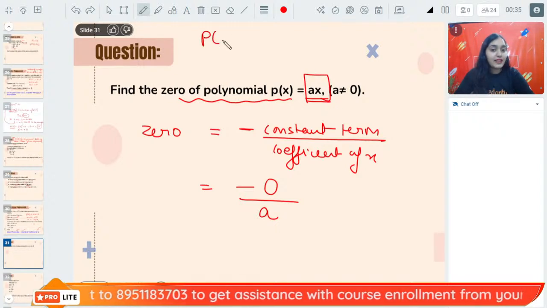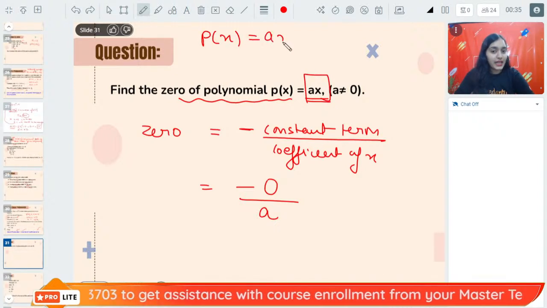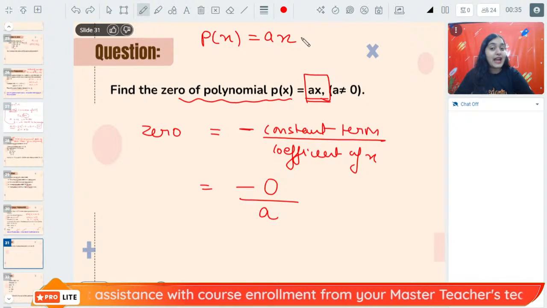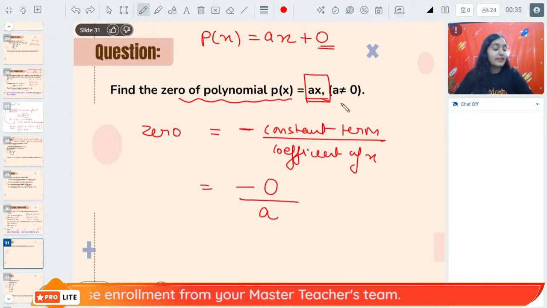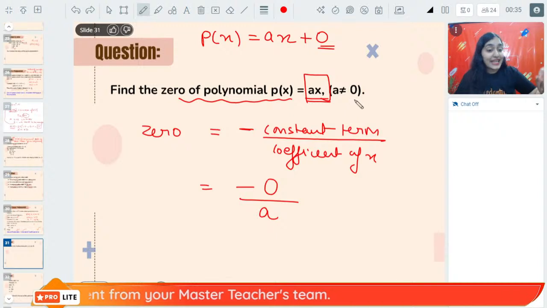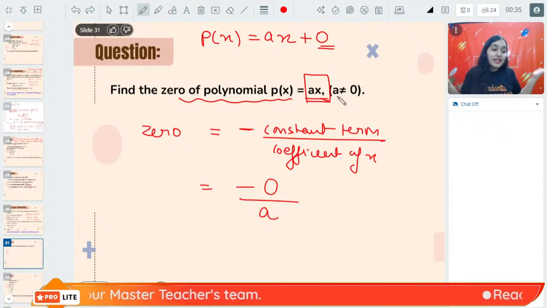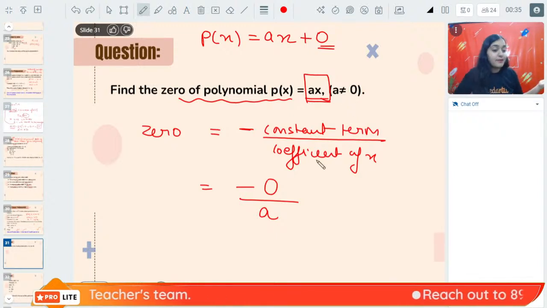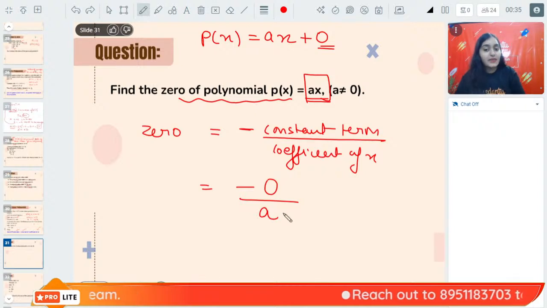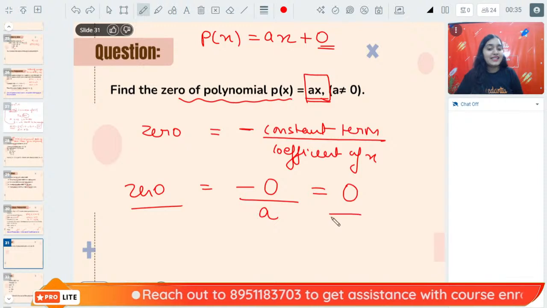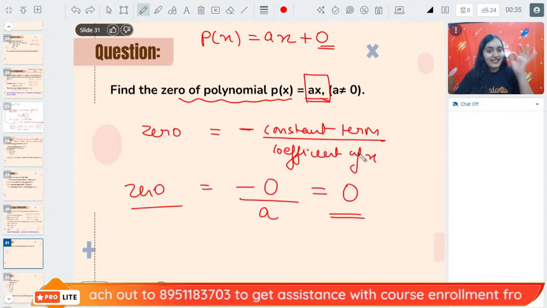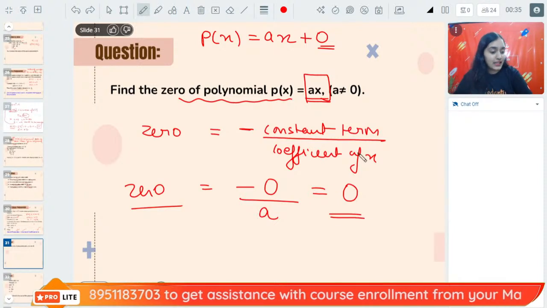So if px is equal to ax, that means it is ax plus 0. So what is the constant term? What is the value of b? The value of b is nothing. There is no constant term. Nothing means 0. So 0 upon a will be nothing but 0. So the 0 of this polynomial is 0. Understood? The 0 of this polynomial is 0.